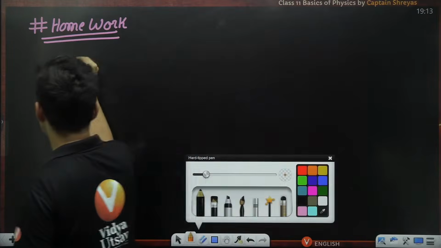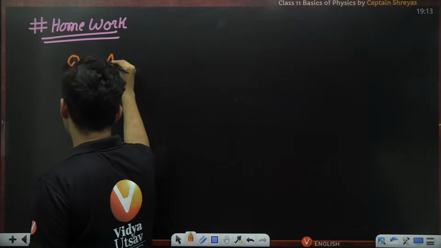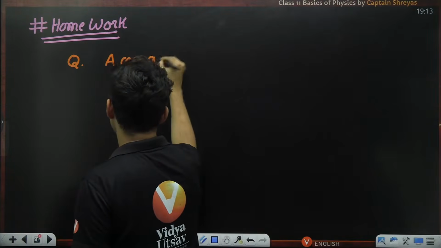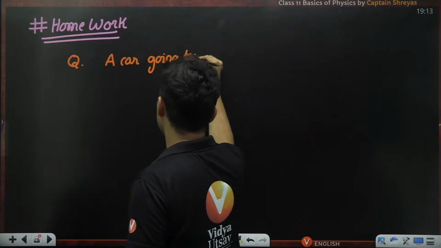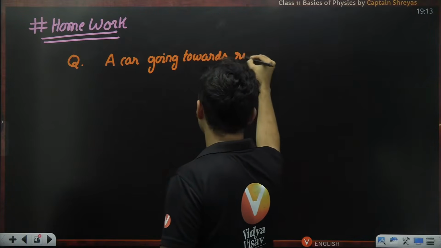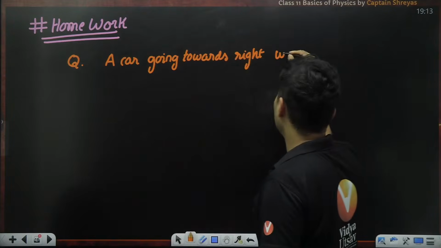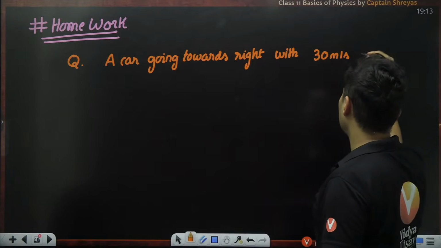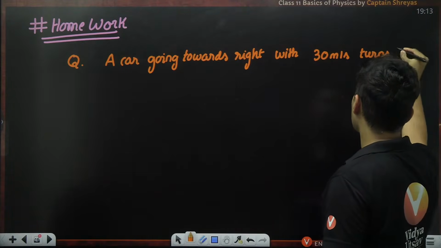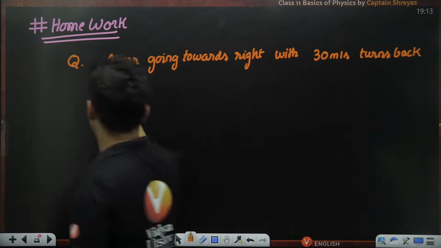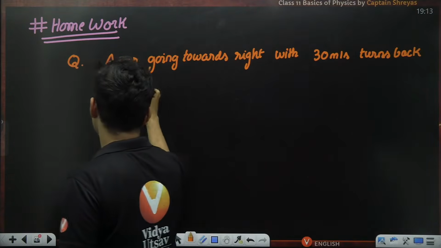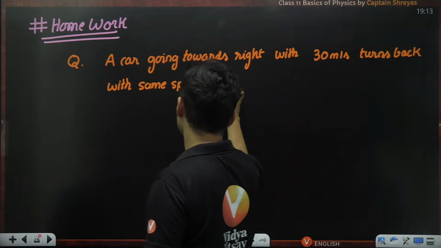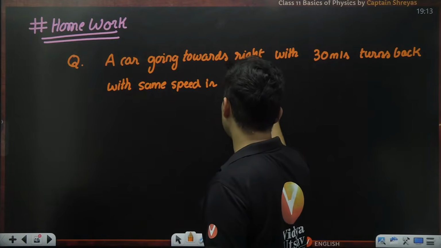Here is the question. The question is as follows. A car going towards the right side with, for example, 30 meters per second turns back with the same speed in 4 seconds.